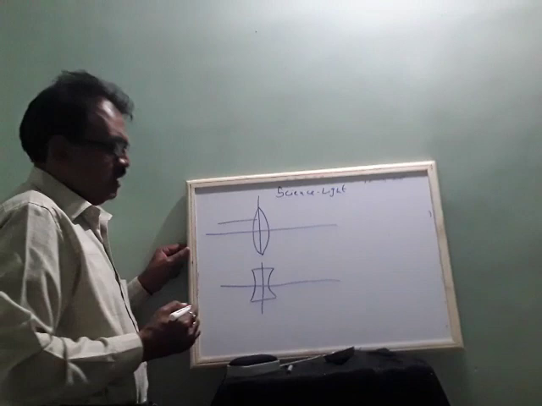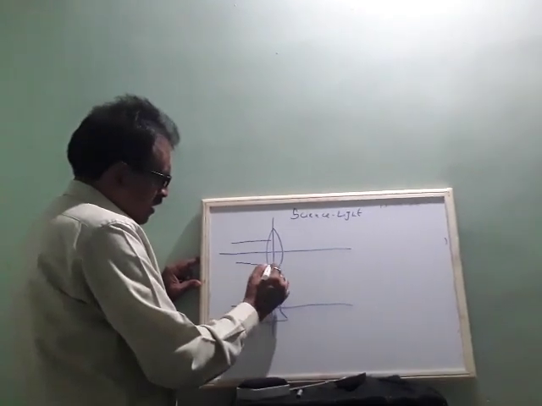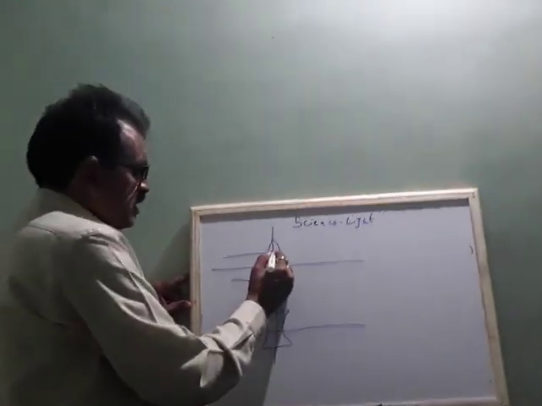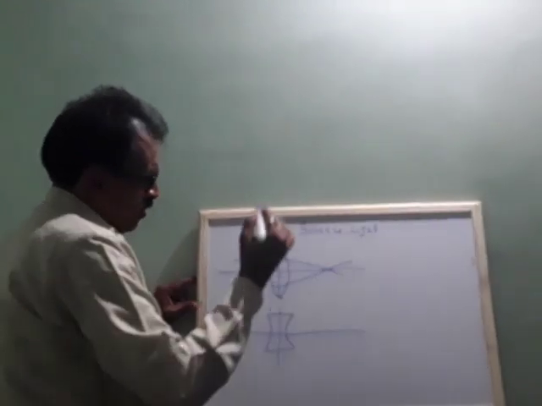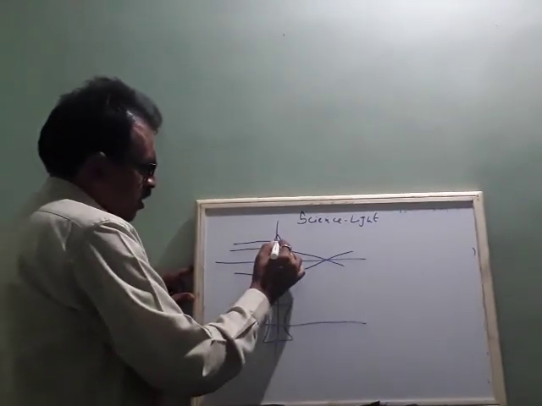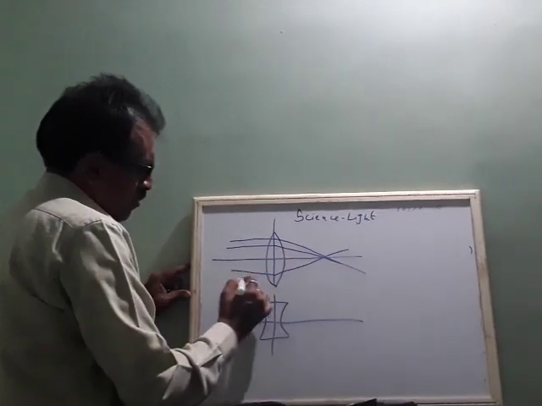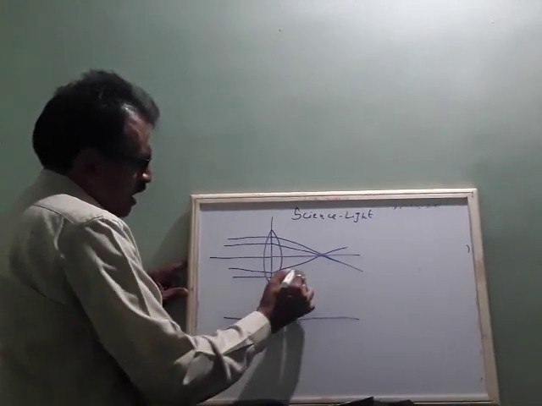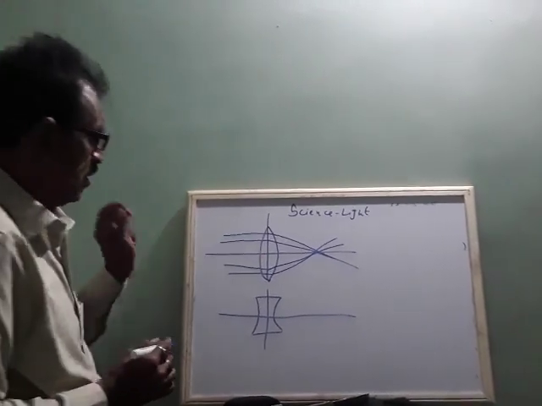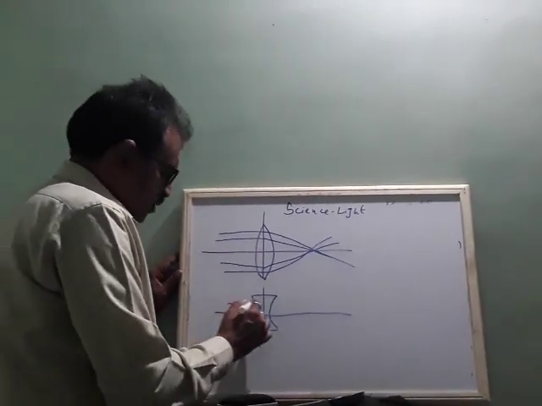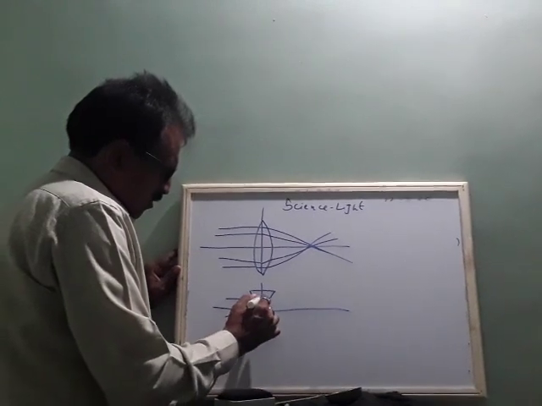Okay. When you pass the light here, the rays will converge, they will come and join at a point. However many ways you put them, all will join at a particular point. Converging of light rays takes place in the case of a convex lens, and in the case of a concave lens, diverging of light takes place.